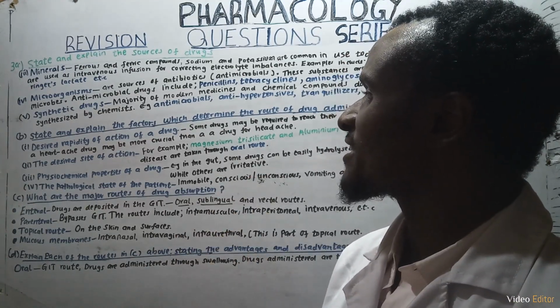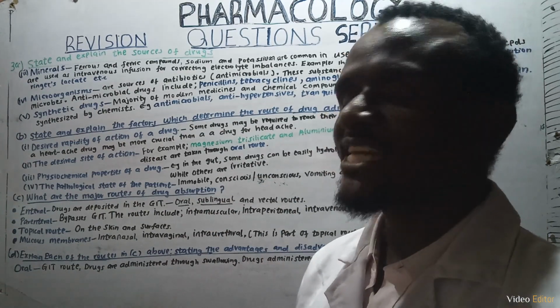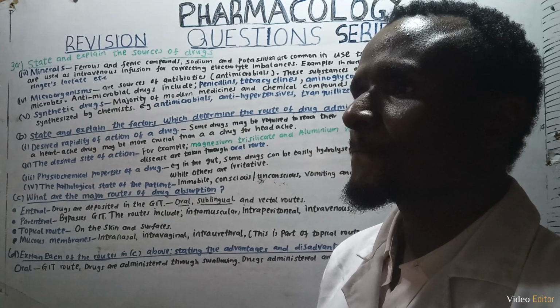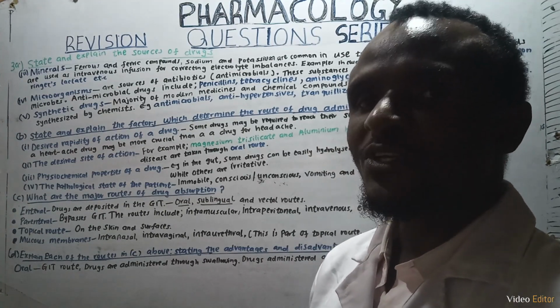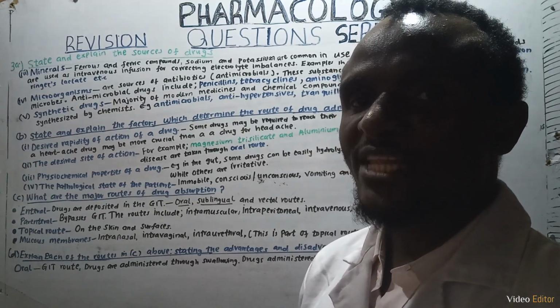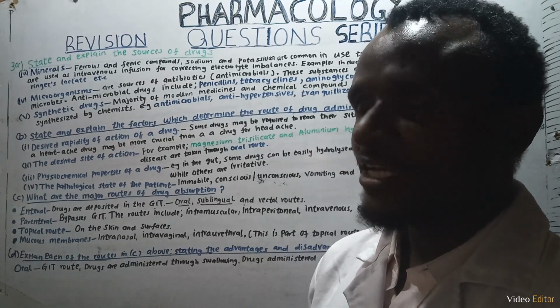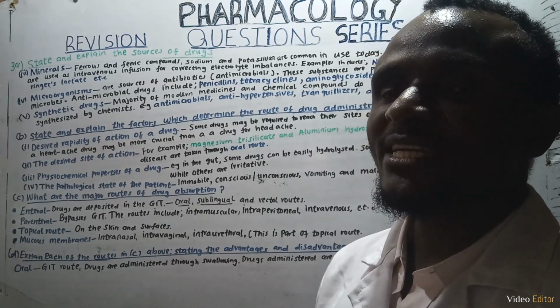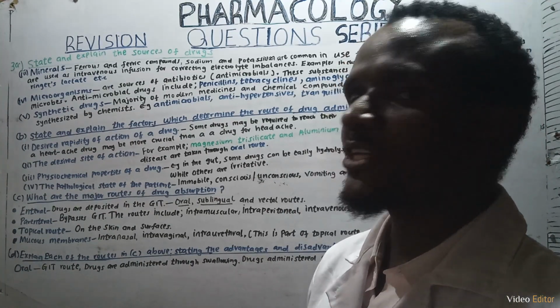Then we also have another point which says the desired site of action. An example of this is the drugs that are used for treatment of peptic ulcers. We know that these are used in the stomach. Examples of such drugs are magnesium trisilicate and also aluminum hydroxide.